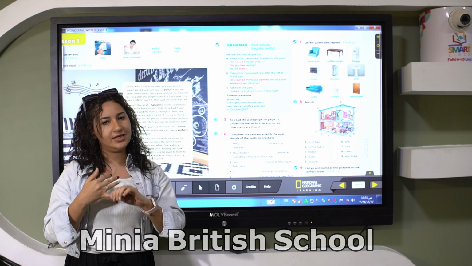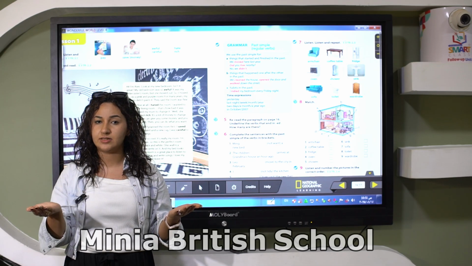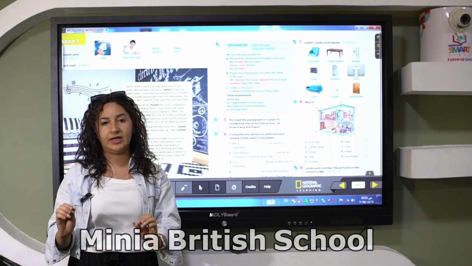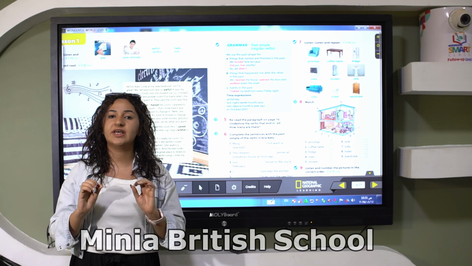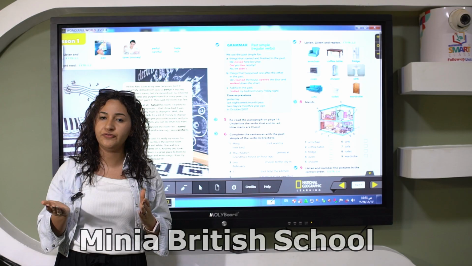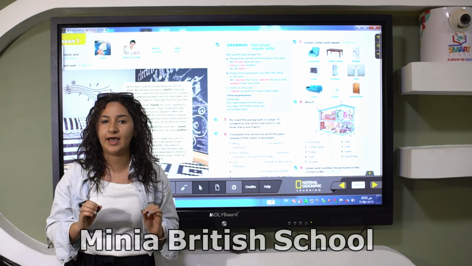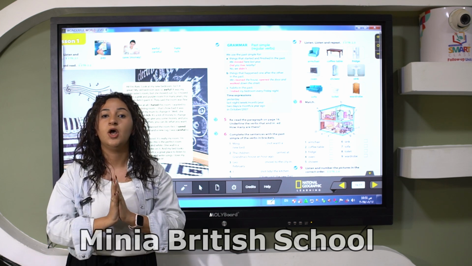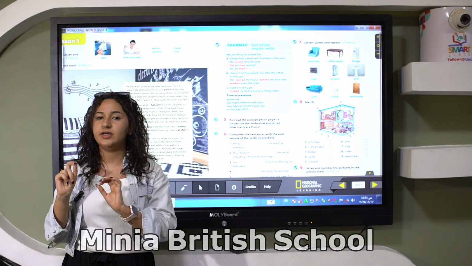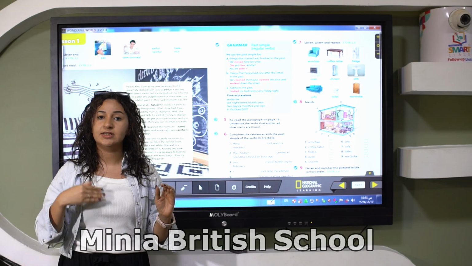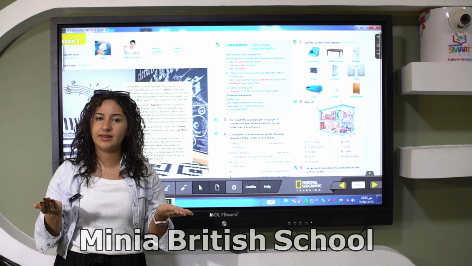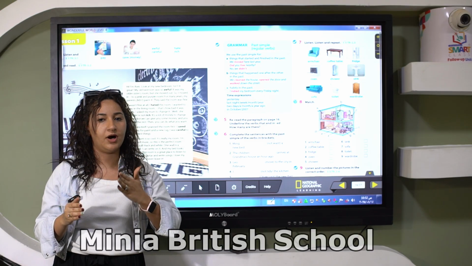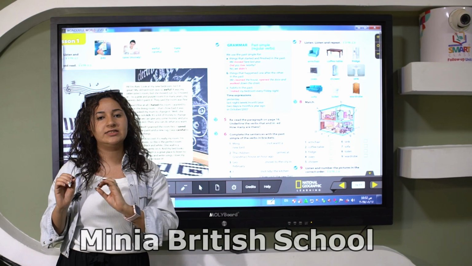Most verbs add ed. For example, visit, visited; talk, talked. We add just d if the verb ends with the letter e, like move, moved. We add ied if the verb ends with y after a consonant: we cross out the letter y and add ied. For example, study, studied. But if the verb ends with y after a vowel, we add ed only.